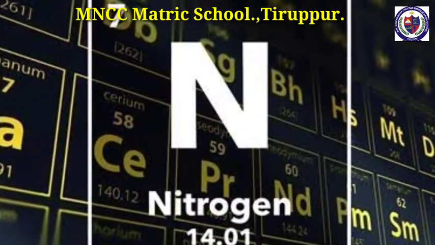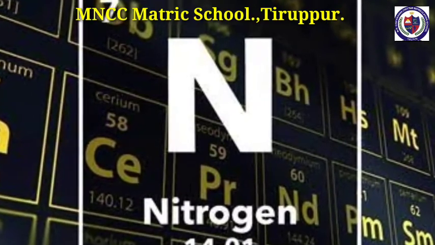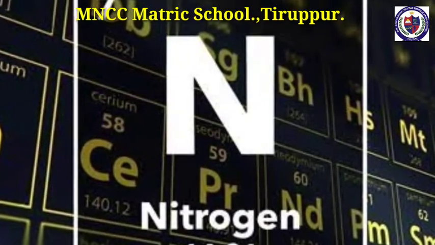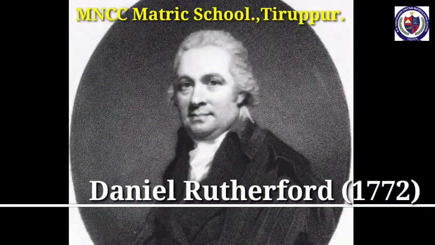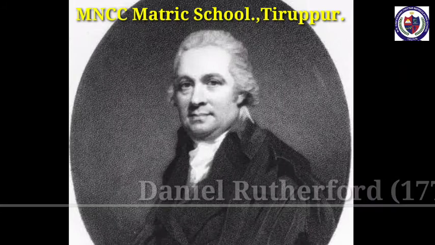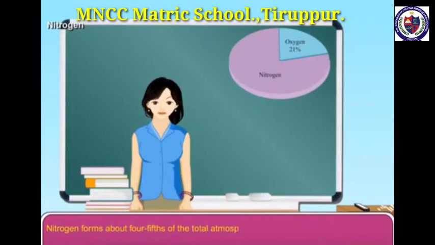It was first isolated from the air by Daniel Rutherford in 1772. The name nitrogen is derived from the Greek words nitron and gene. It means I produce niter. Niter is potassium nitrate, a compound of nitrogen. Antoine Lavoisier suggested the name azote from the Greek word meaning no life. Nitrogen forms about 4/5 of the total atmospheric air.